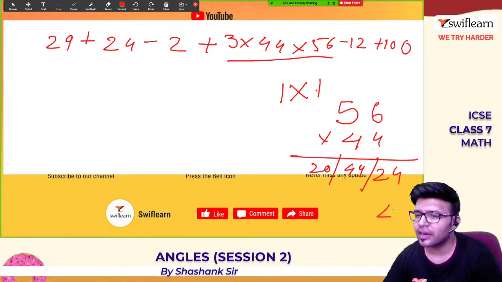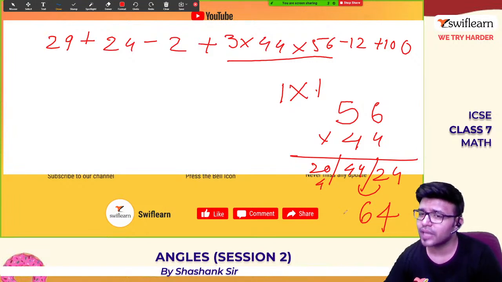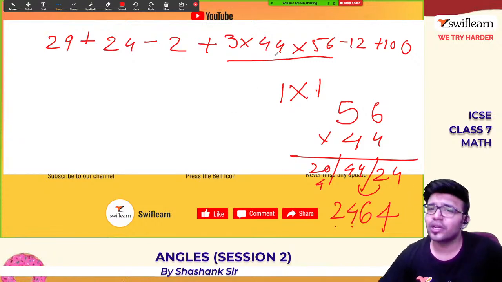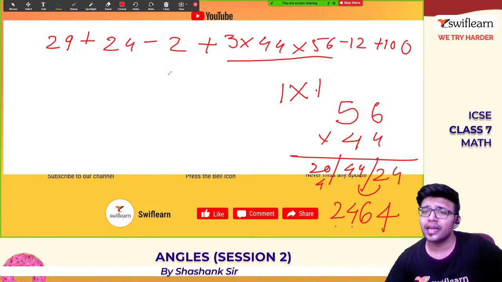And last step vertical, 6 fours are 24. How to write the final answer? 4 as it is, 2 is added. 44 plus 2 is 46. So write 6 and 4 is carried. 20 plus 4 is 24. So 2464 is the answer for this multiplication.